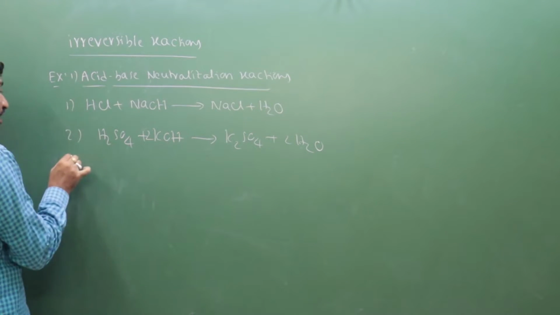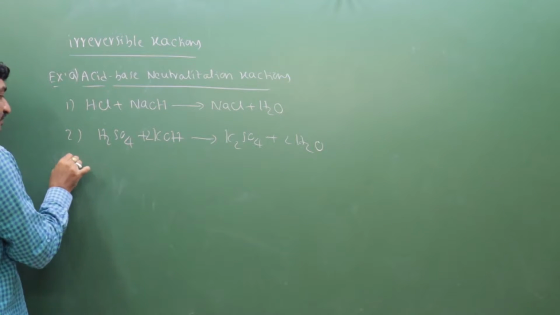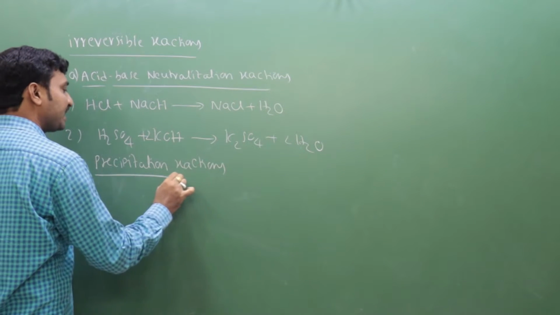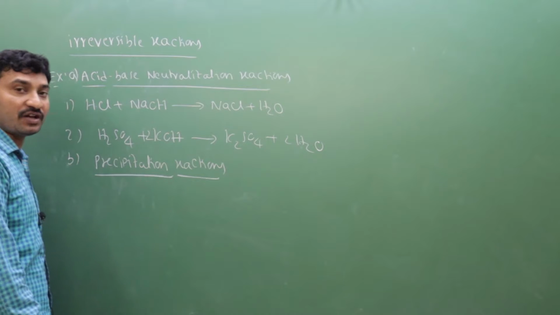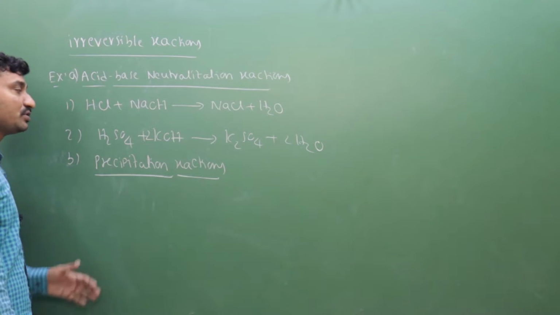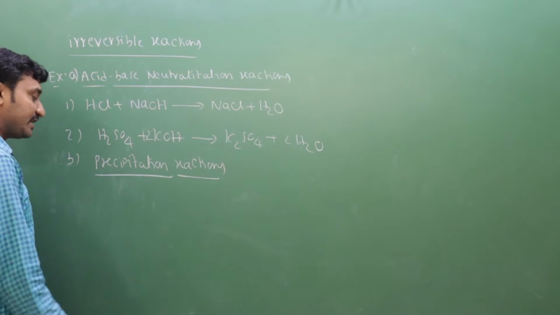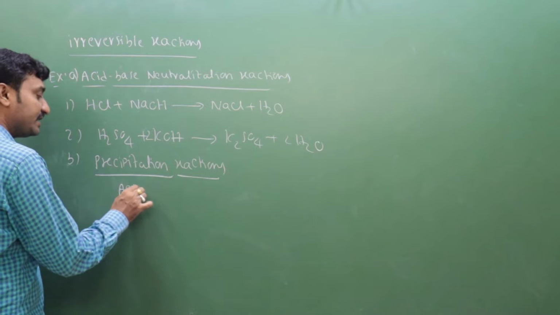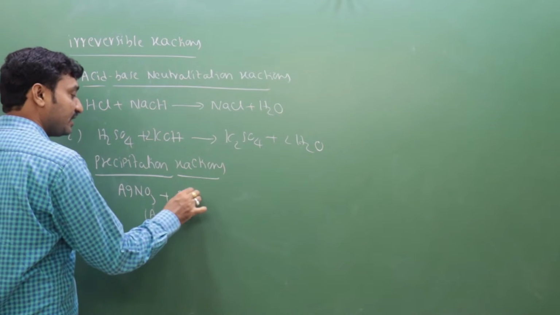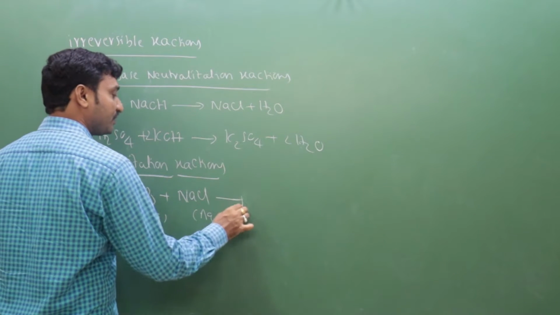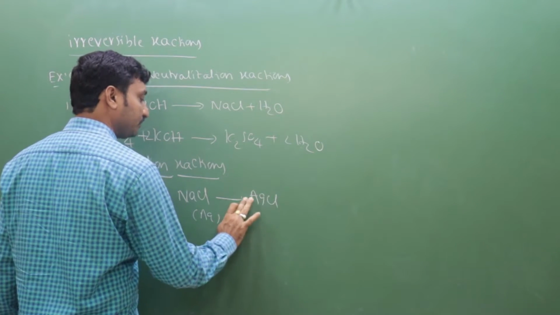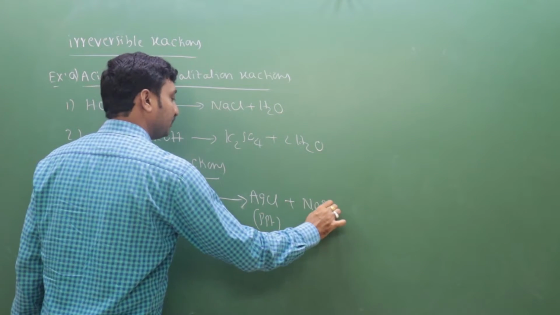Next one, precipitation reactions. That means the reactions in which a precipitate is formed. Those reactions are also generally irreversible. For example, AgNO3 aqueous plus NaCl aqueous gives AgCl precipitate plus NaNO3.